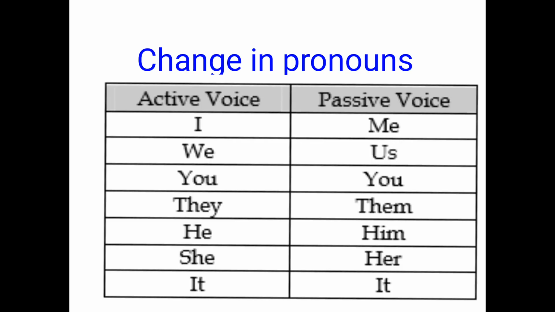Now these are the changes in pronouns. When we change active into passive voice, we change these pronouns into this form: I becomes me, we become us, you remains you, they become them, he becomes him, she becomes her, and it remains it.